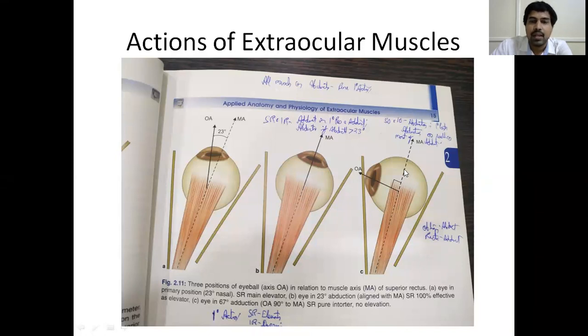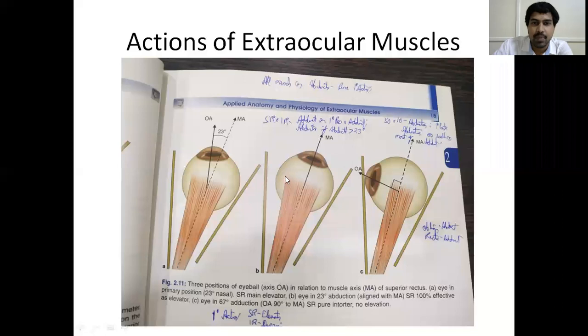Okay. And when the eyeball is totally rotated inside, when the eyeball is totally adducted, if the superior rectus muscle contracts, what happens? The eyeball rotates. The rotation movement of the eyeball is known as intorsion or extorsion. So here the eyeball rotates and hence the superior rectus causes intorsion. Okay. And similarly, when the eyeball is slightly at 23 degrees to the optical axis, when these fibers contract, it also causes a little bit of adduction, or the eyeball moves a little inside.